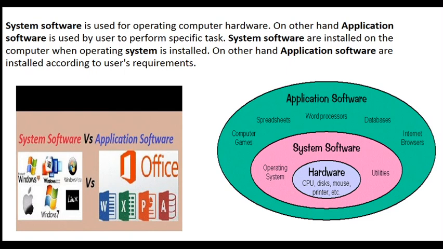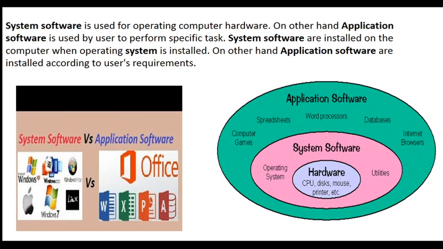And if I want to create a presentation, I will use PowerPoint. That is also a different application. So these are all application software, which you have to install in your computer as per your requirement.